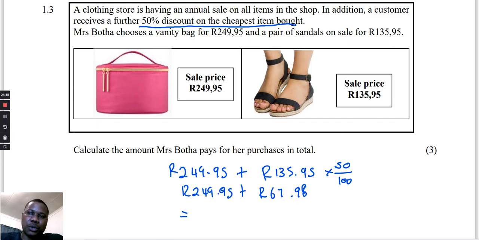So in total, she will pay 249.95 plus 67.98. So that will be R317.93.